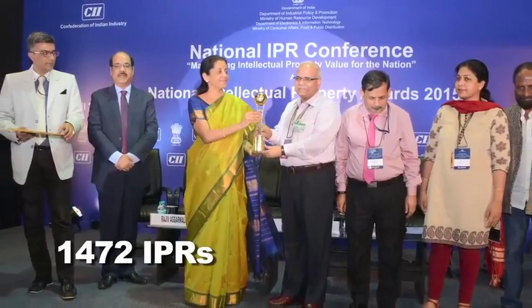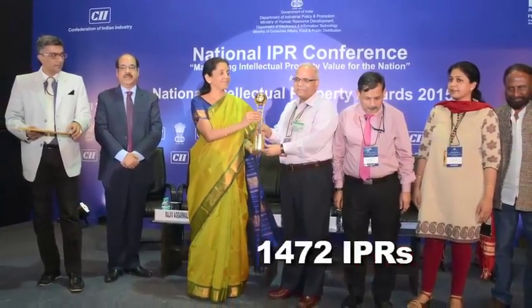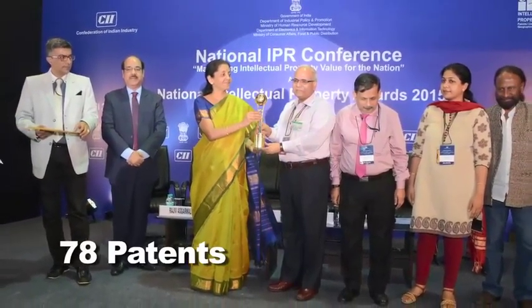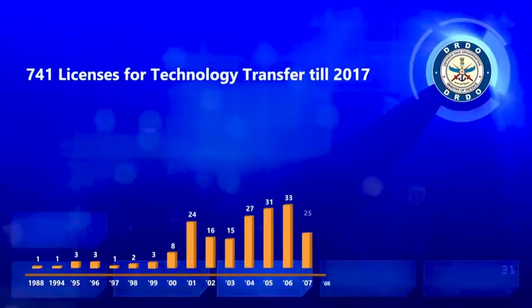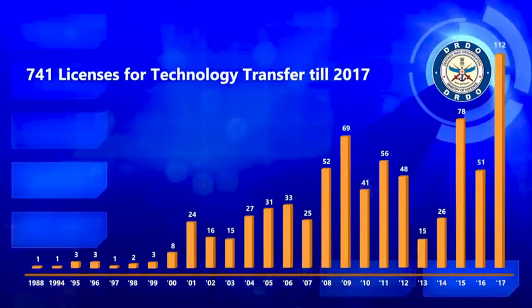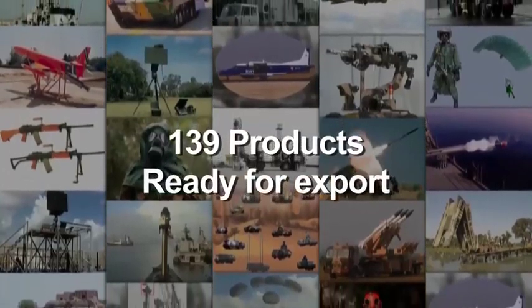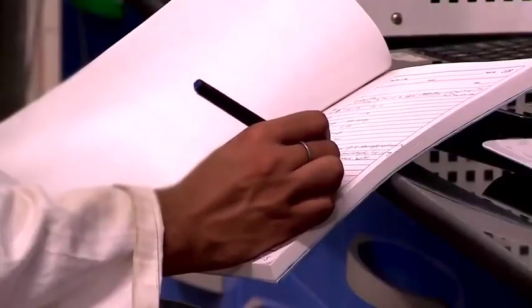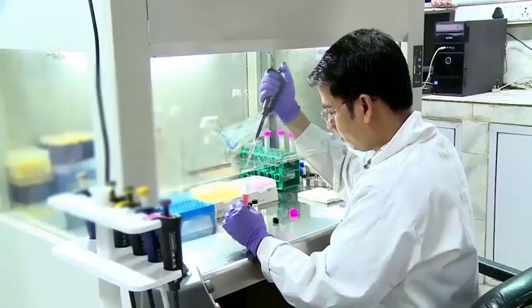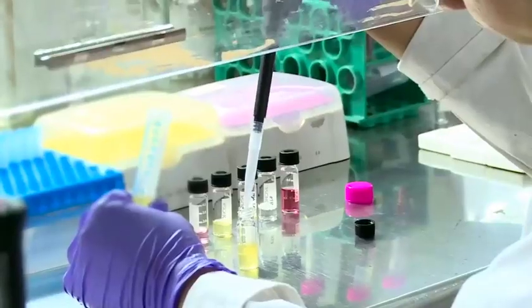1,472 granted and filed IPRs comprising 78 patents granted in the year 2017. 741 technology transfers including 112 in the year 2017. 139 products ready for export. 6 centers of excellence, 7 young scientist centers speaks volumes about its achievements.